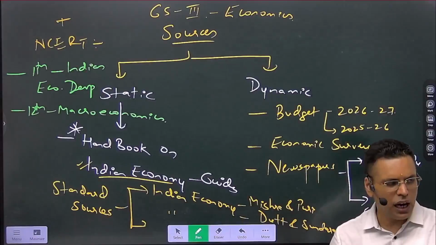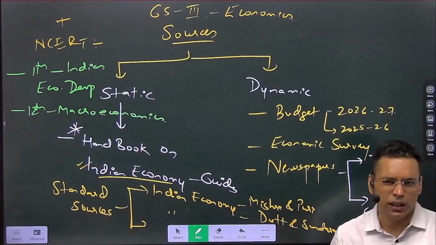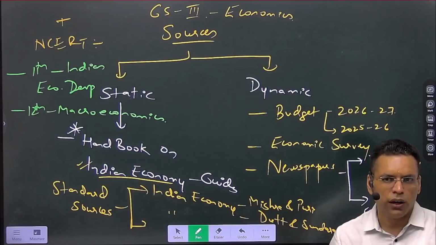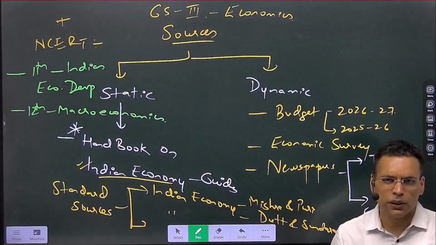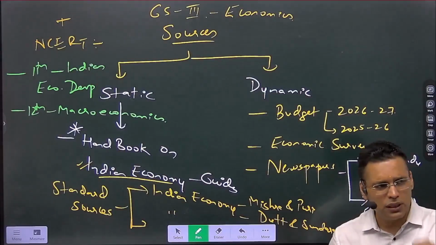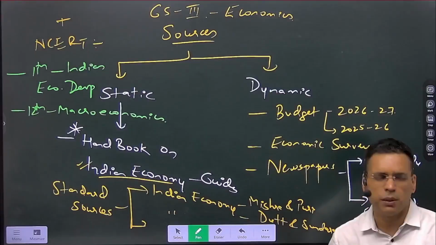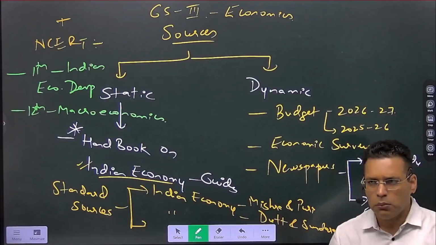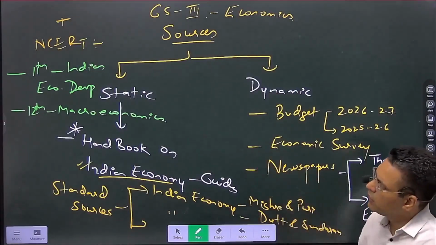So if you're covering the class, it's not needed. But if you have bandwidth and time, you can read those chapters. There are 4 chapters in class 9th and 5 chapters in class 10th NCERT. But I would advise going with the class 11th NCERT.